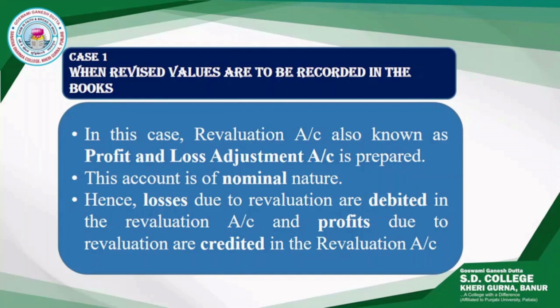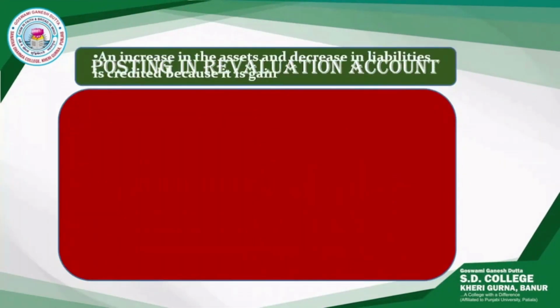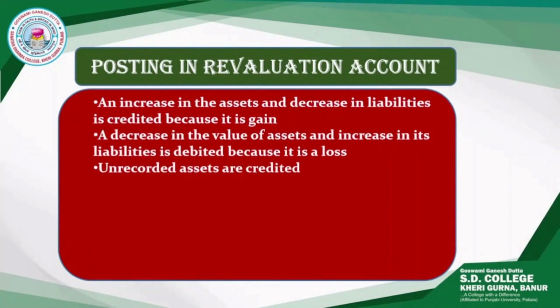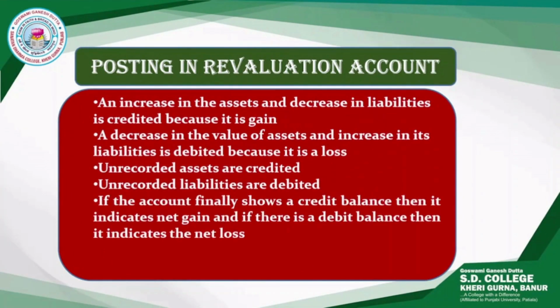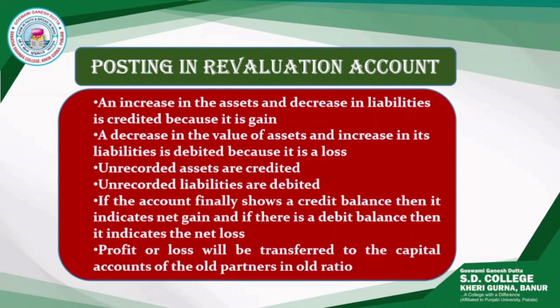This is a nominal account where losses due to revaluation are debited and profits due to revaluation are credited. We can see here that all the losses due to revaluation, whether in the form of decrease in value of assets, increase in value of liability, or unrecorded liability, are debited, and all the gains in the form of increase in value of assets, decrease in value of liability, or unrecorded assets are credited.